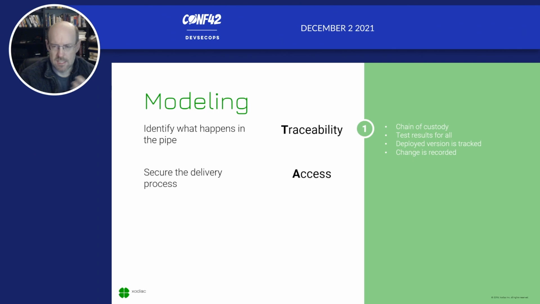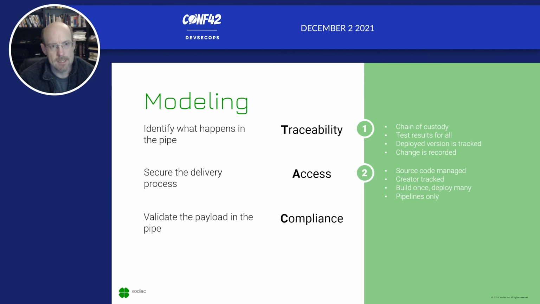Securing the delivery process, looking at the access, who has access to code, who is managing that code, looking at, is the source code properly accessed and managed, are we tracking the creator, are we signing code so that we actually can trace who it was that did what in a particular pull request. Build once, deploy many, ensuring that we're creating immutable artifacts and deploying them out, and only allowing pipelines to then do those deployments.